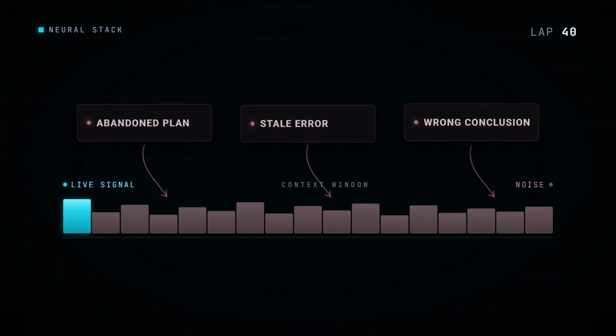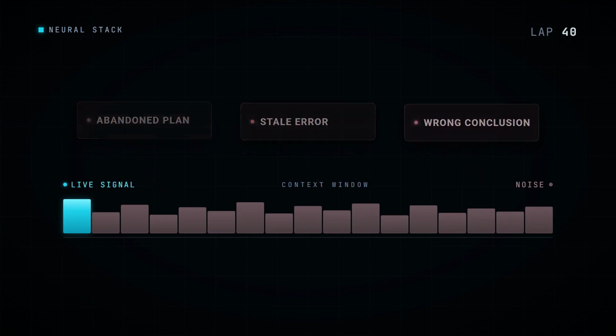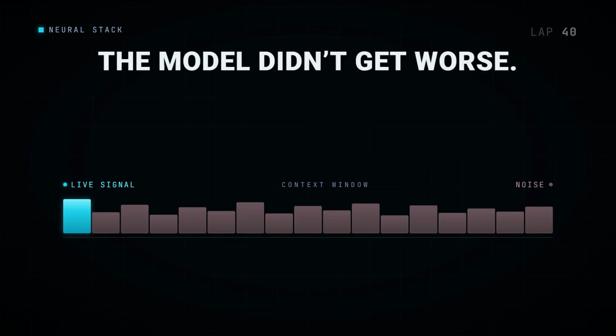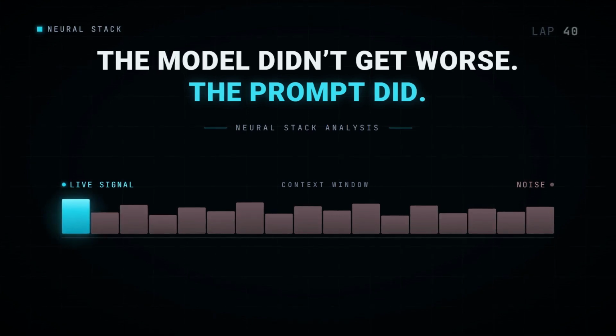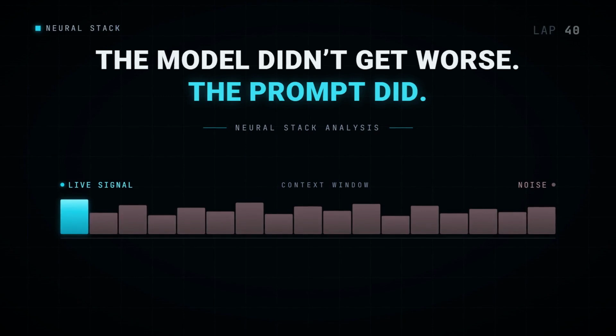This is the core frame for the whole video. The loop doesn't degrade because the model gets worse. It degrades because the prompt gets worse. Every lap, the ratio of live signal to dead noise slides a little further toward noise. The agent on lap 40 isn't a dumber model. It's the same model, reading a much worse briefing.